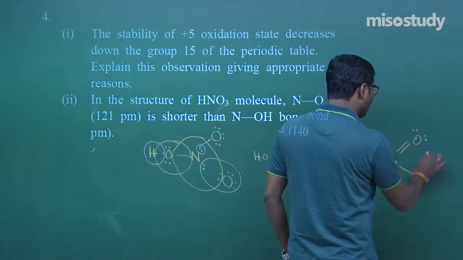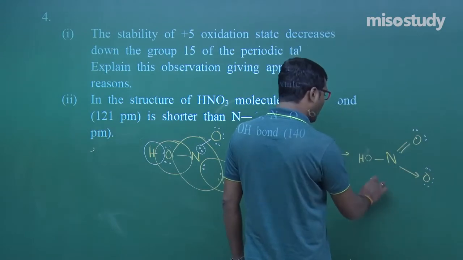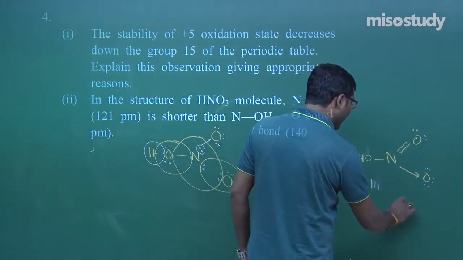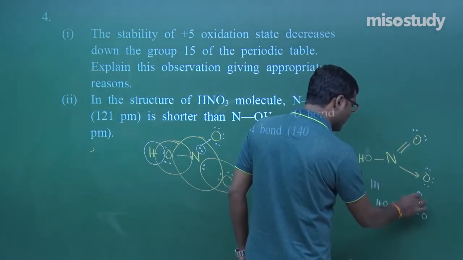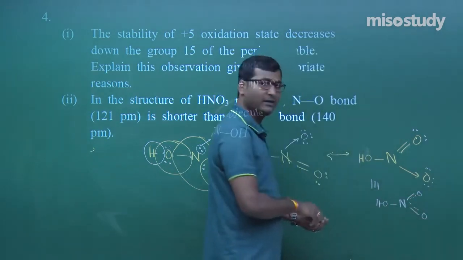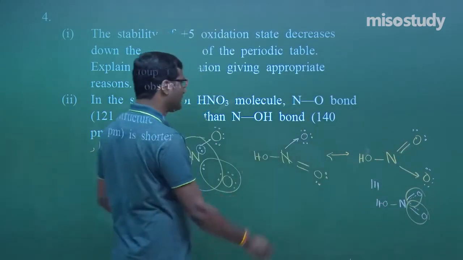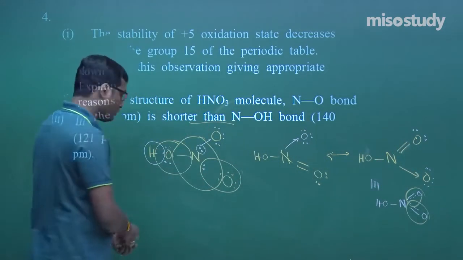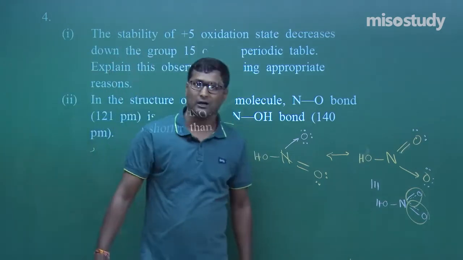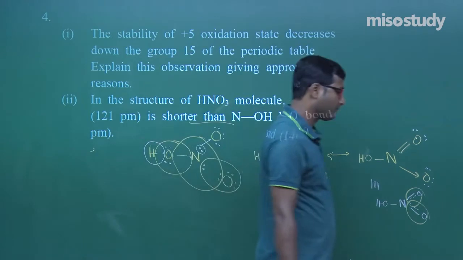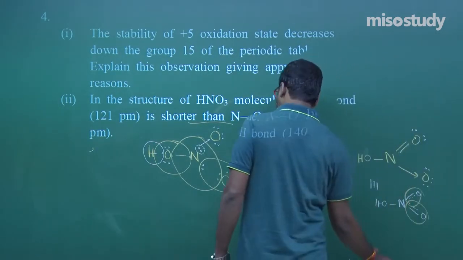That is 2 2 4, 2 2 4 and 2 6, and here now what is the resonance hybrid? We find here N, O, O, then OH, that is the movement of this one takes place. And that means to say there is a partial double bond character. Due to this reason, it has lesser size. So my friend, I am giving you a few seconds to note it down and analyze the question. Clear? So friend, let's move to the next question.